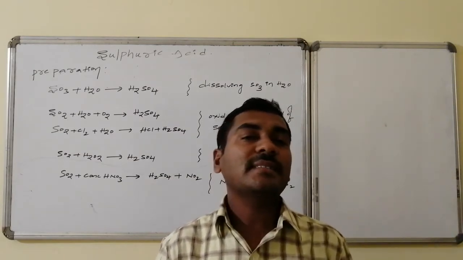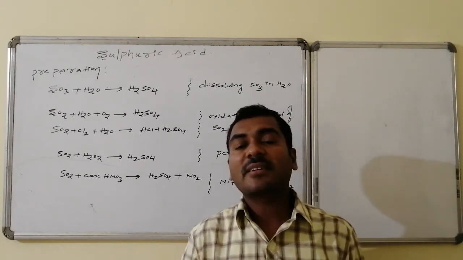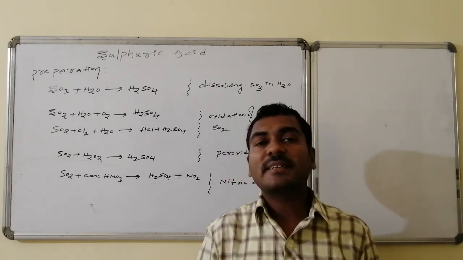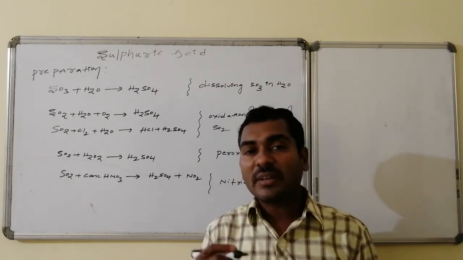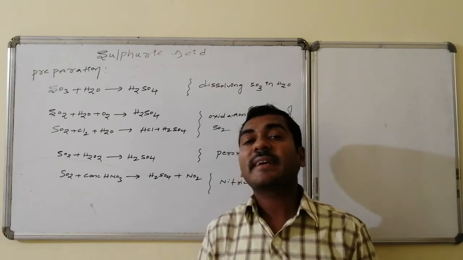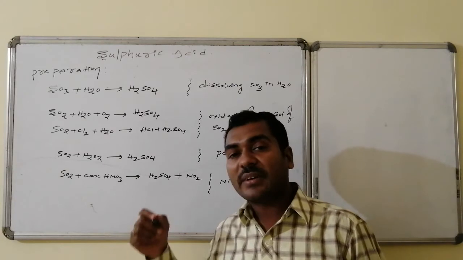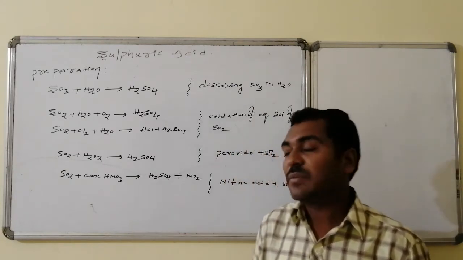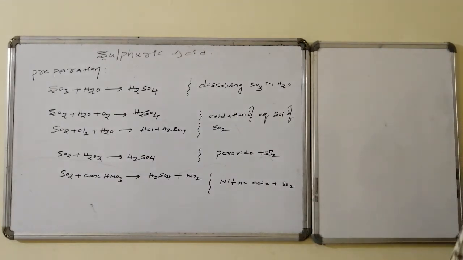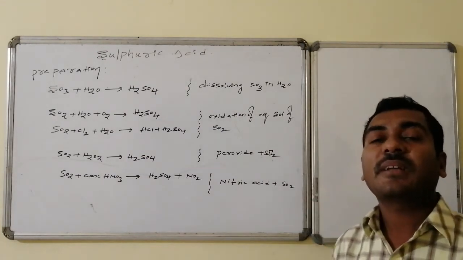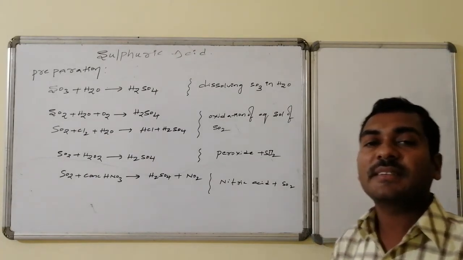Similarly, in the last case, sulfur dioxide followed by concentrated nitric acid, which acts as the oxidizing agent, oxidizes sulfur dioxide to sulfur trioxide. In this process, the water present in the nitric acid helps form sulfuric acid. Thus, the methods are dissolving sulfur trioxide in water and oxidation of an aqueous solution of sulfur dioxide by oxidizing agents like oxygen or chlorine.